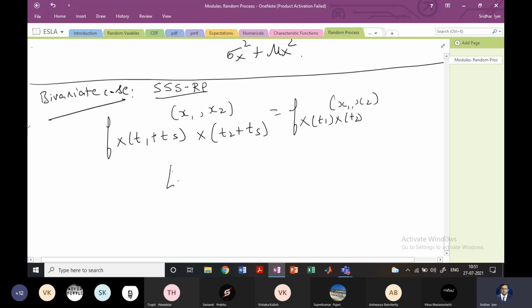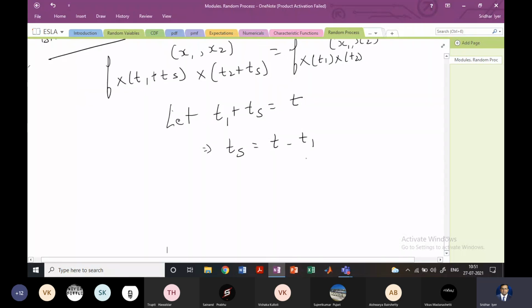Now let t1 plus ts be some t. Therefore, ts is t minus t1, and the range will be between plus and minus infinity. Time we do not constrain. Also, let t2 plus ts be a value. If I want to find this, I can substitute for ts, which gives t2 plus t minus t1.